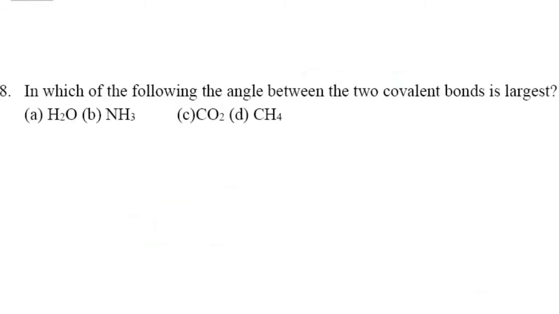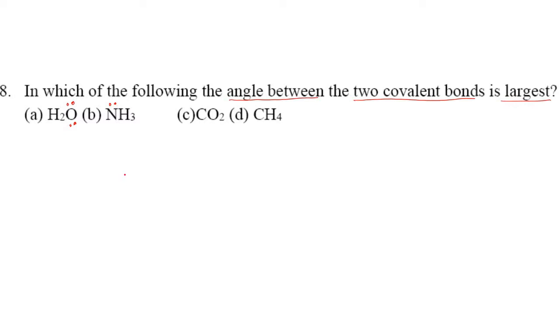Okay, next question number 8. In which of the following is the angle between the two covalent bonds largest? One thing we have to consider, students: in water there are 2 lone pairs of electrons, in ammonia there is 1 lone pair of electrons, right?